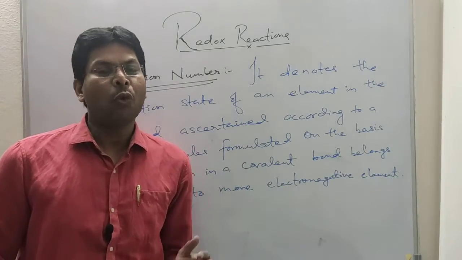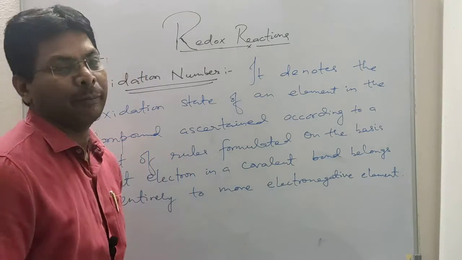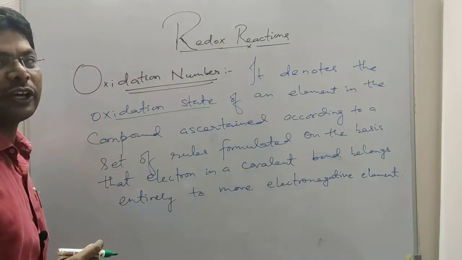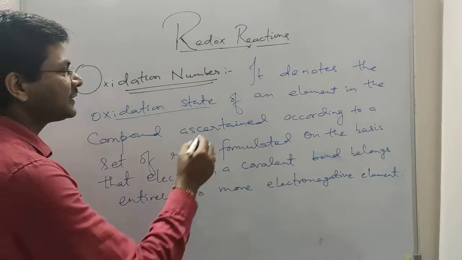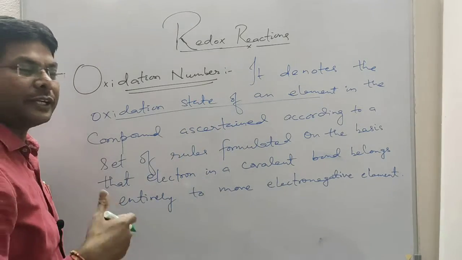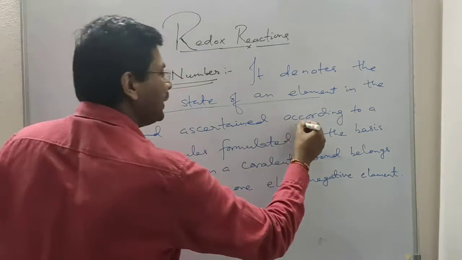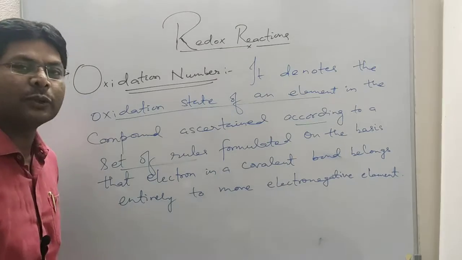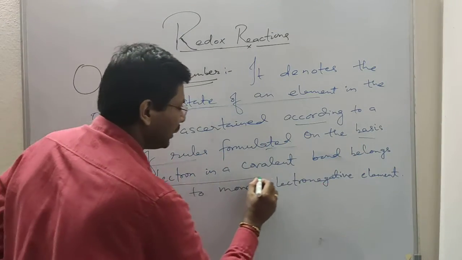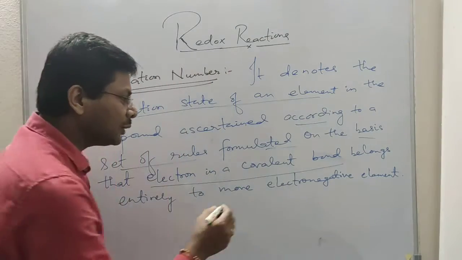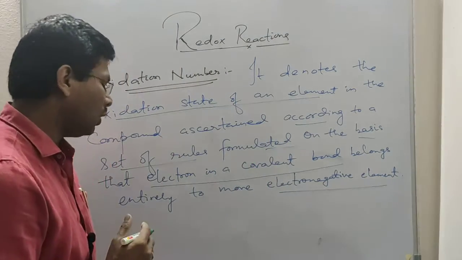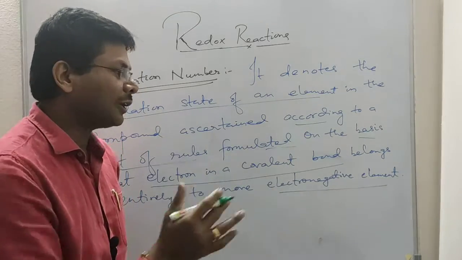Let's see what is oxidation number. Oxidation number denotes the oxidation state of an element in a compound, and it is obtained according to a set of rules, formulated on the basis that electrons in a covalent bond belong entirely to the more electronegative element.